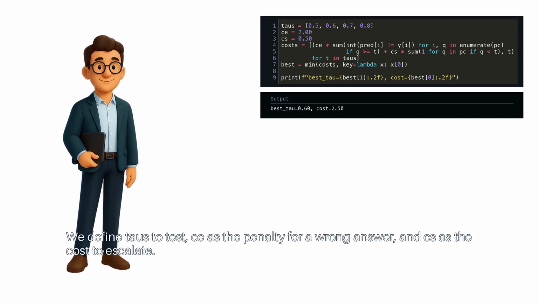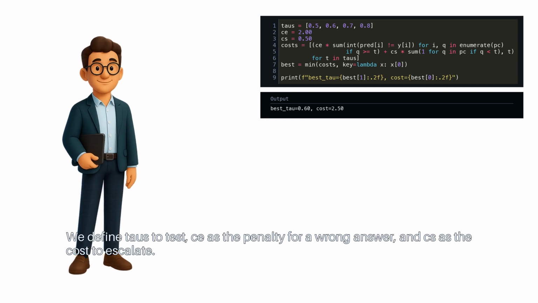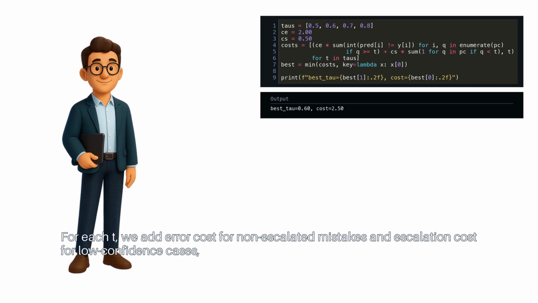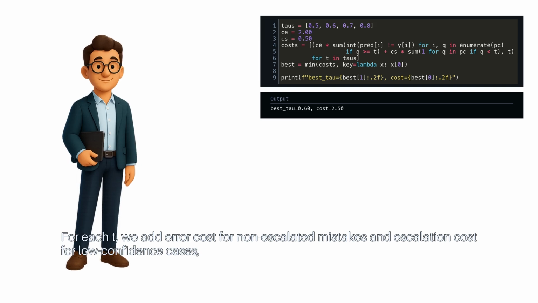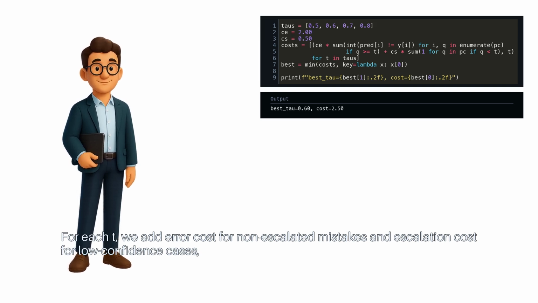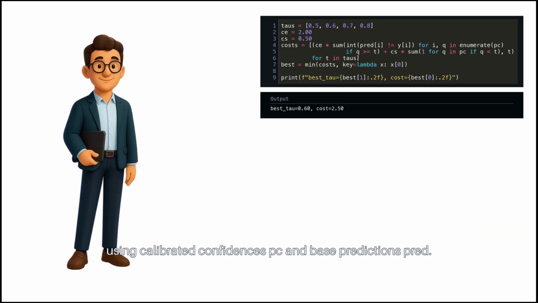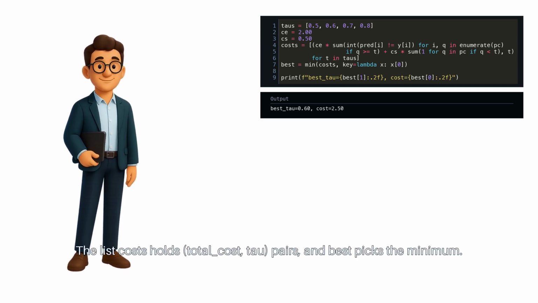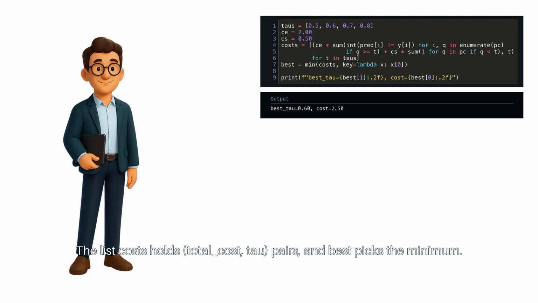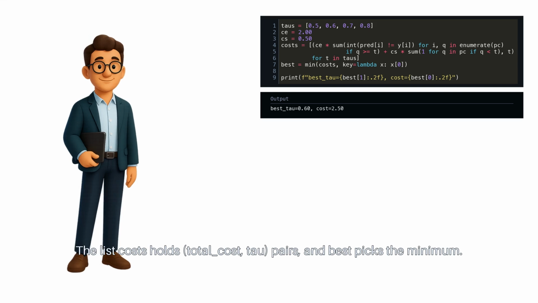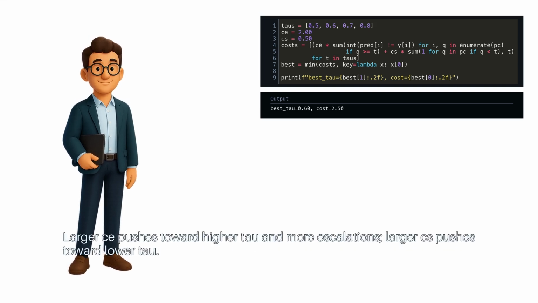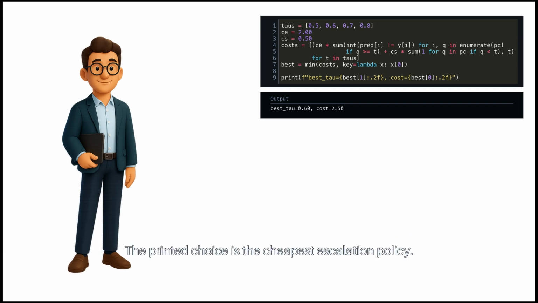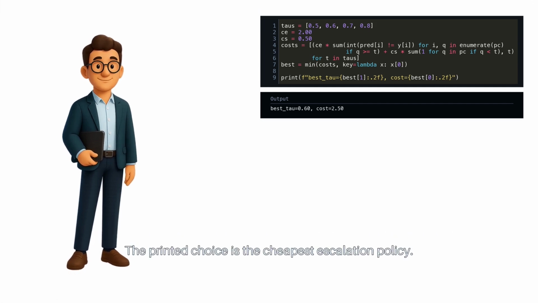We define TAUs to test, CE as the penalty for a wrong answer, and CS as the cost to escalate. For each tau, we add error cost for non-escalated mistakes and escalation cost for low-confidence cases, using calibrated confidences PC and base predictions PRED. The list costs holds total cost, tau pairs, and best picks the minimum. Larger CE pushes toward higher tau and more escalations. Larger CS pushes toward lower tau. The printed choice is the cheapest escalation policy.